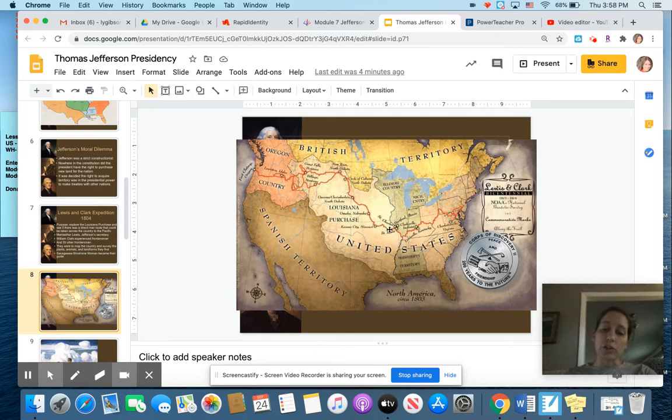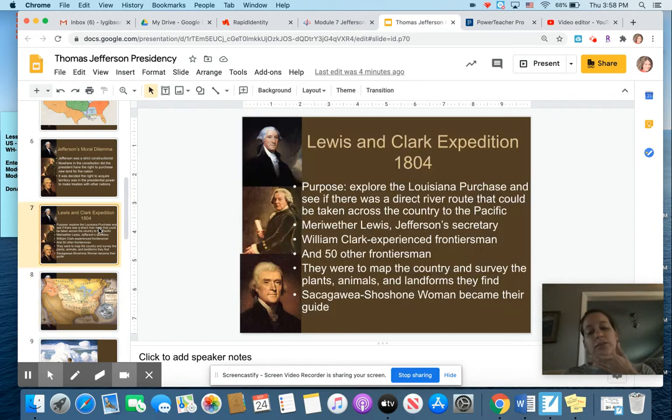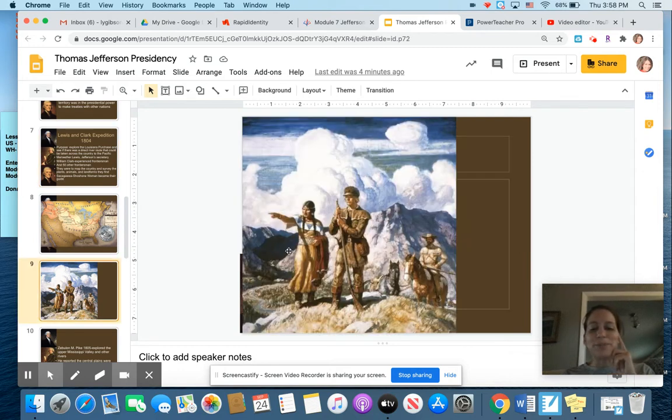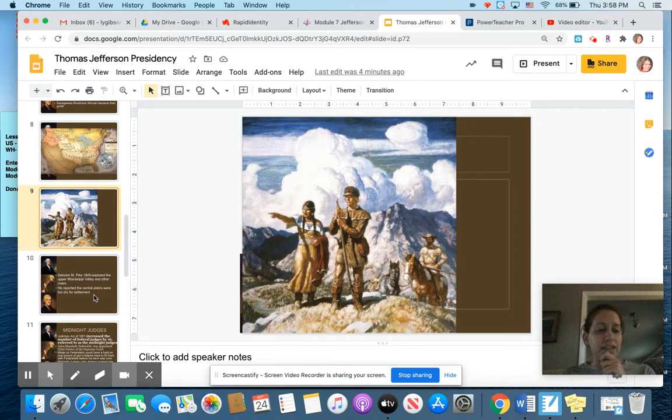But this was a huge deal. This exploration was. Sacagawea is famous in this. She was Native American who was taken as a guide to cross this territory because clearly Native Americans were familiar with this territory because it was their territory technically. But they cross all the way to the Pacific Ocean and come back and map out their findings. And that's how we know really like what the territory looks like out there and have a map of the findings. So Lewis and Clark expedition is to explore the Louisiana Purchase.